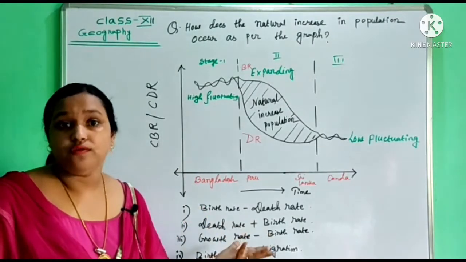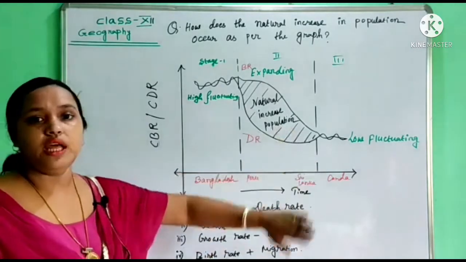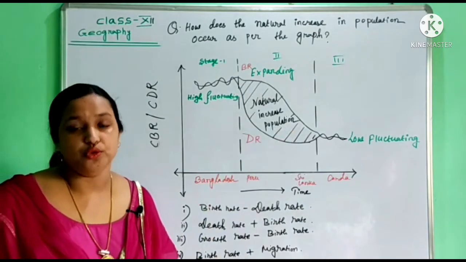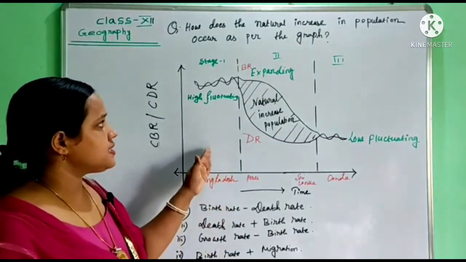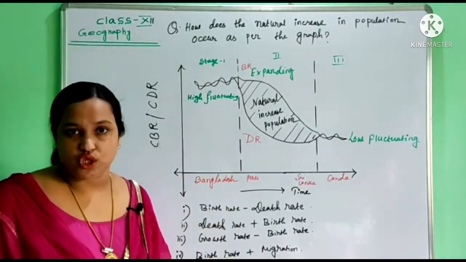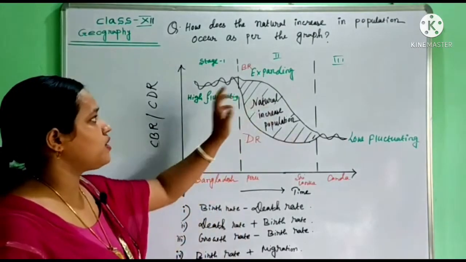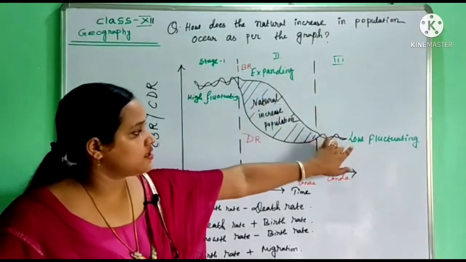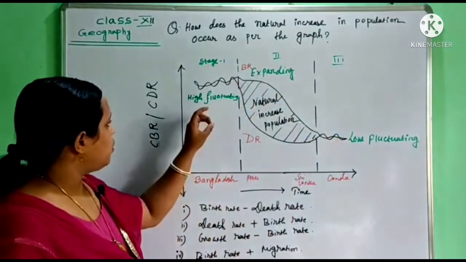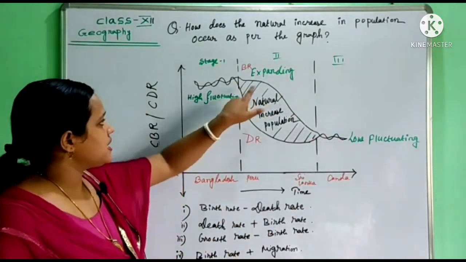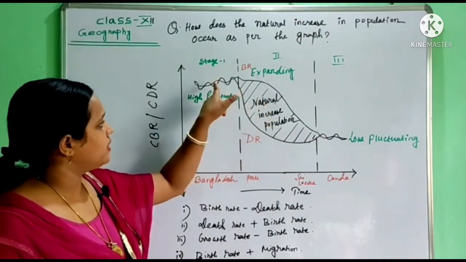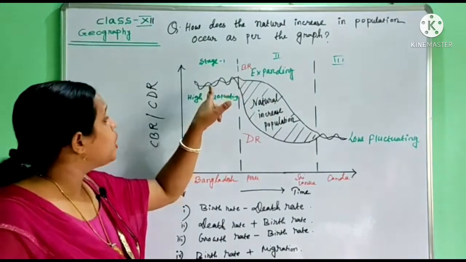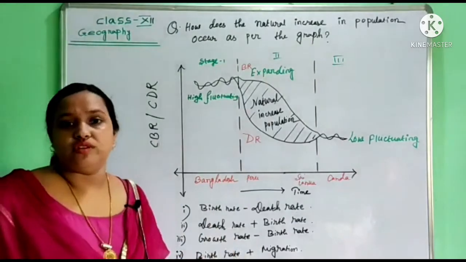Now this is another pattern or type of MCQ, where one graph is given along with options, and questions are asked to students. This graph is related to the demographic transition model, where we find 3 stages: stage 1, stage 2 and stage 3. Stage 1 is high fluctuating, stage 2 expanding, and the third stage is low fluctuating. In the graph, one line is birth rate and the other is death rate. In stage 1, both birth rate and death rate are high but fluctuating, so the growth rate is low.